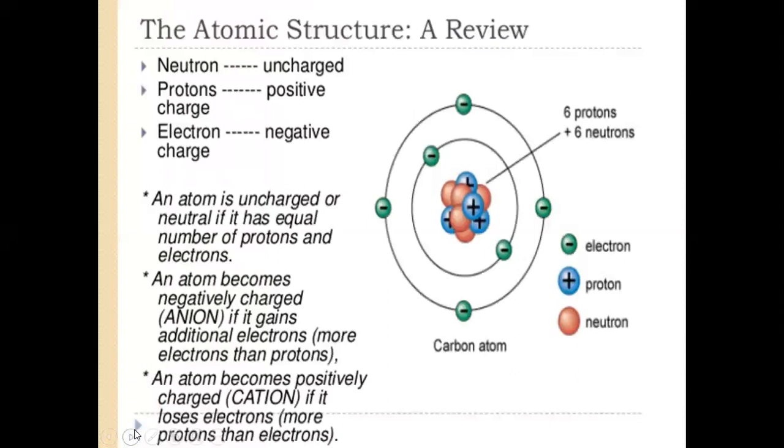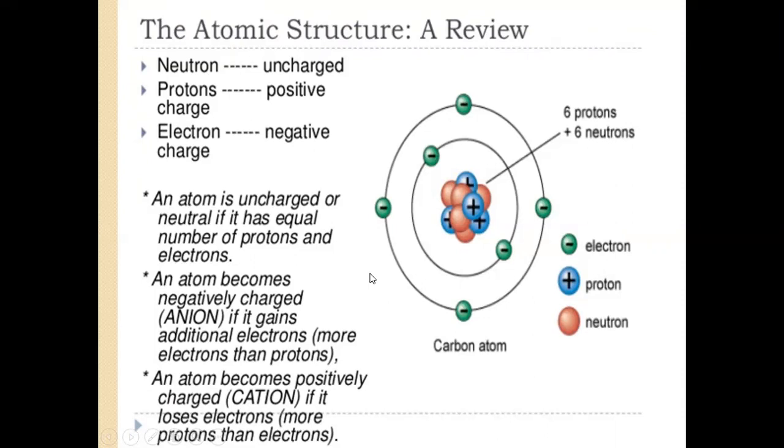Now this is just a review of your atomic structure. We know that the nucleus is made up of protons and neutrons, and the charge on the nucleus is positive because of the protons, because neutrons do not carry any charge. The electrons revolve around the nucleus, and the number of protons is equal to the number of electrons, and they carry the negative charge.